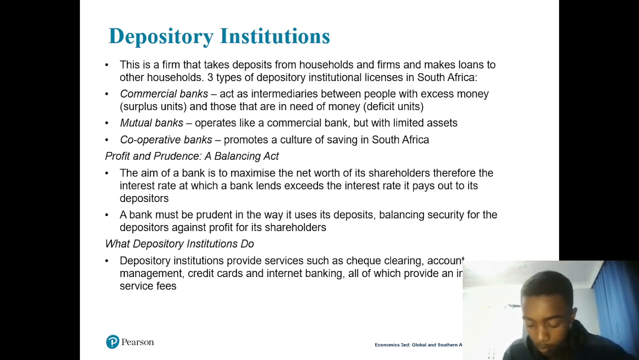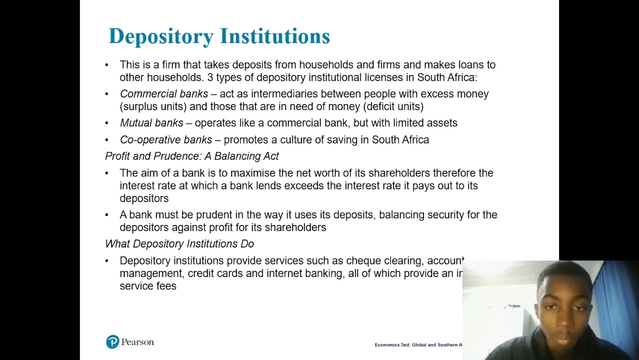And then we're going to have profit and prudence. You have to know the profit and prudence balancing act, right? So the aim of the bank is to maximize the net worth of the shareholders. Therefore, the interest rate at which the bank lends exceeds the interest rate it pays out to the depositors.